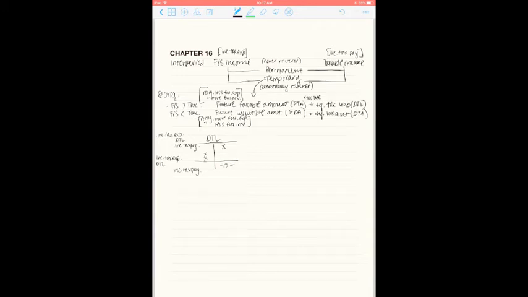Now, this would be if we only had one temporary difference. Likely, companies are going to have multiple temporary differences. So we would need to constantly be thinking about the beginning balance of our deferred tax liability and where we need our ending balance to be. It might be that we're not always debiting the liability to get rid of it, because we might have a new temporary difference that would cause us to credit it. So you just have to know what you want your ending balance to be at the end of the year